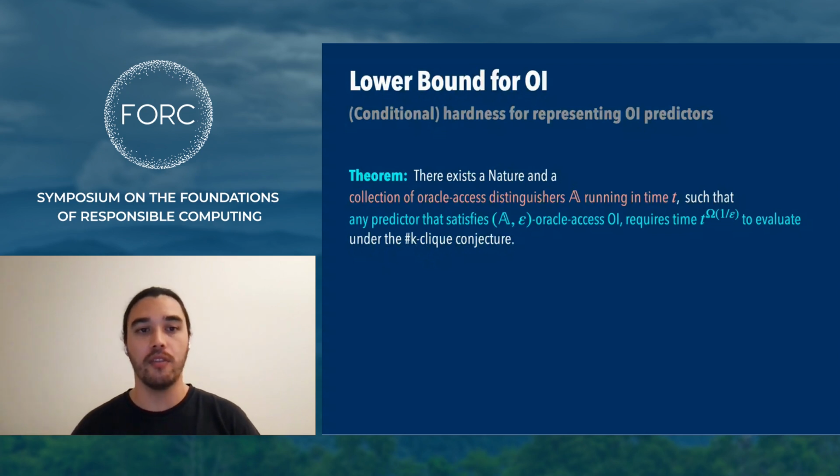That is, we construct a choice of nature and a choice of Oracle Access distinguishers A, such that any predictor that achieves A epsilon OI with this Oracle access requires complexity that scales exponentially in the accuracy parameter epsilon. And this is under a certain variant of the K-Clique conjecture, for those who are interested.